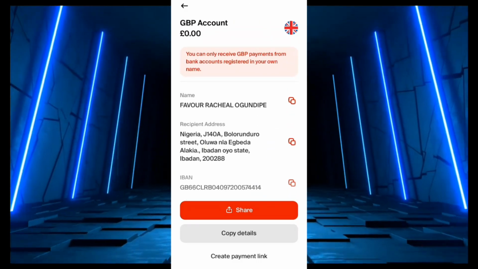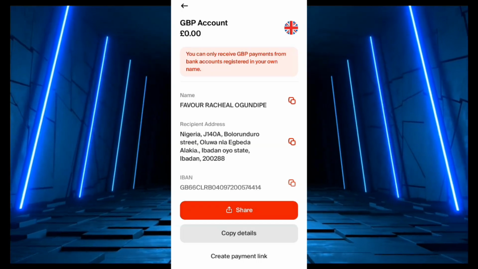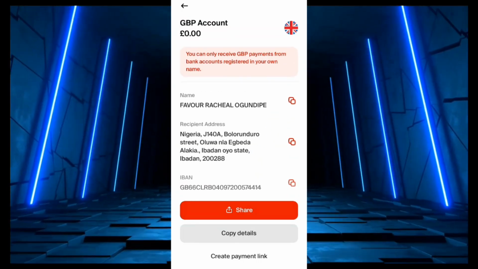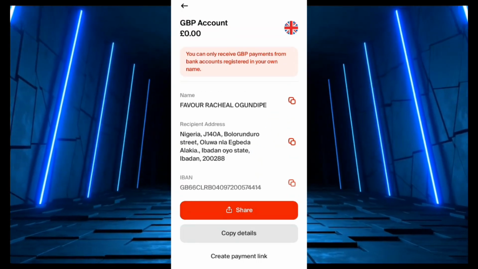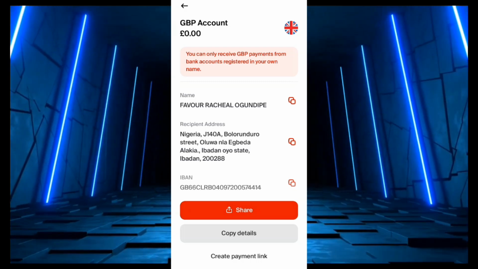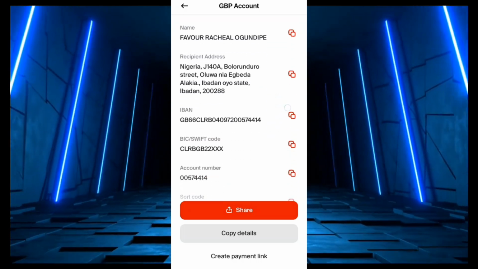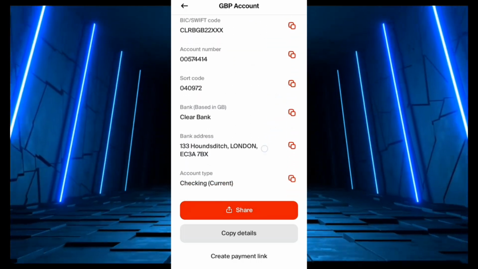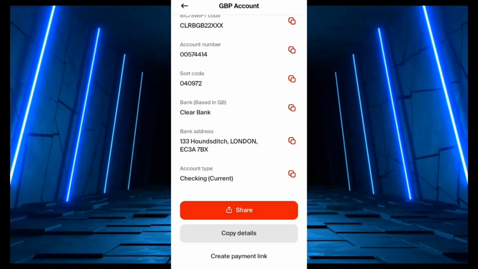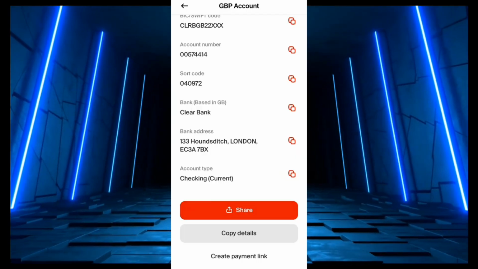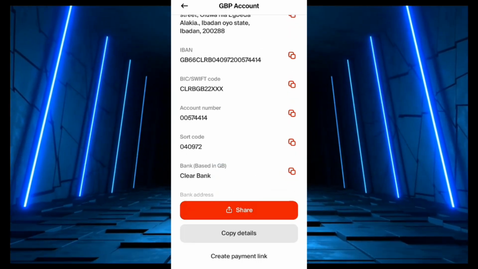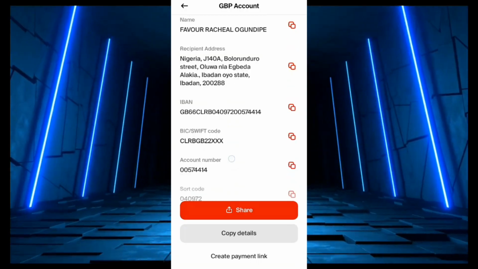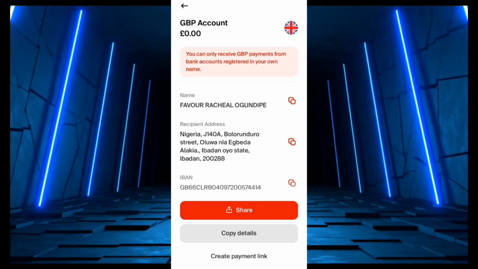You can only receive GBP payment from a bank account registered in your own name. So this bank account does not support third-party transfer. You can only receive money from your PayPal or from another UK bank account that is in your name. So if you receive money from any other source, it's going to be reversed back. So guys, thank you for being here. So you see, this is your bank type, your address, the bank name, Clear Bank, your account number, your sort code, your SWIFT code, everything, your recipient address, and your name.